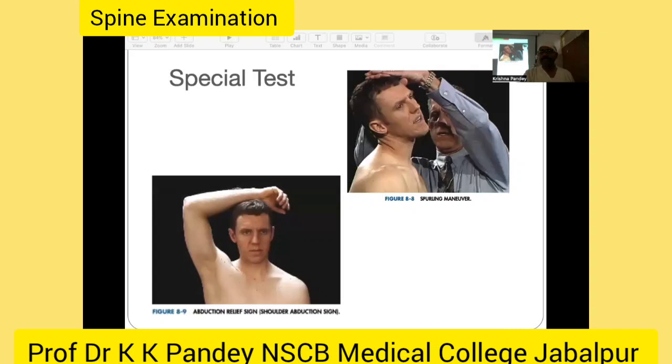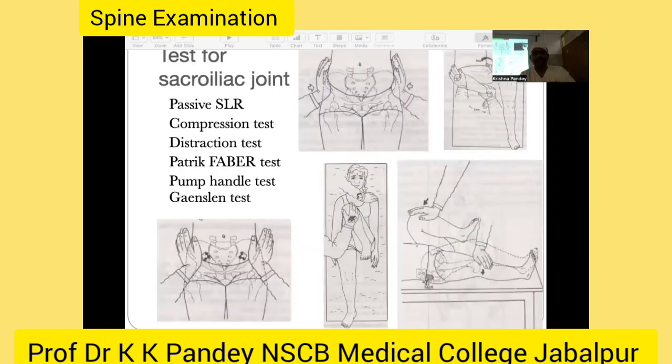There are some special tests if you are suspecting a cervical spine root problem. This is the abduction relief sign, the shoulder abduction sign, in cases of radiculopathy of the cervical root, and this is the swirling maneuver to elicit pain over the cervical spine. But these tests are not done in every patient. You have to test only when, from the history, you are suspecting the problem.